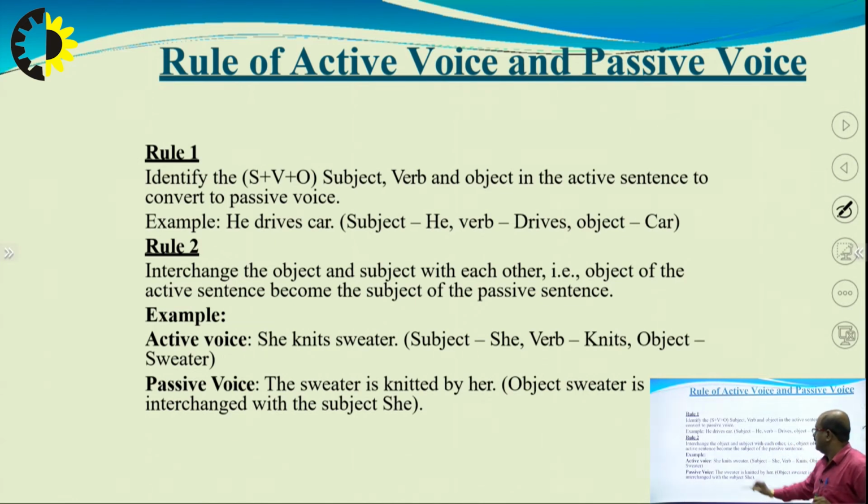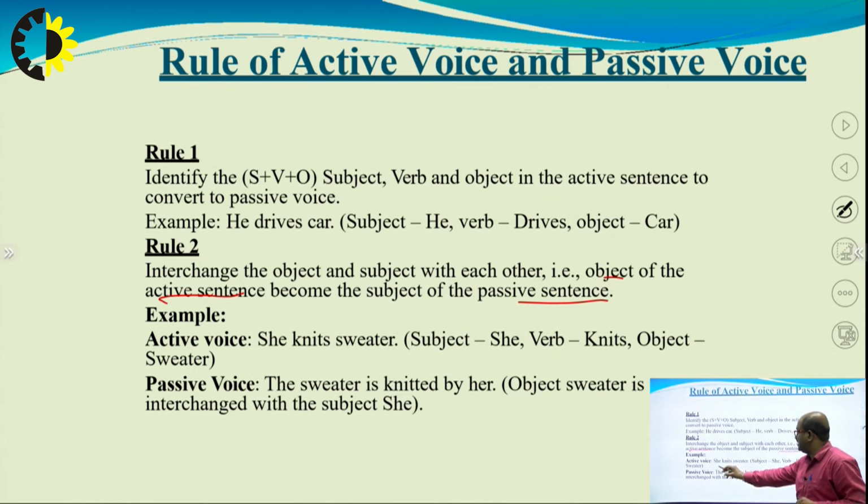Rule 2. Interchange the object and subject with each other. That means the object of the active voice becomes the subject of the passive voice.